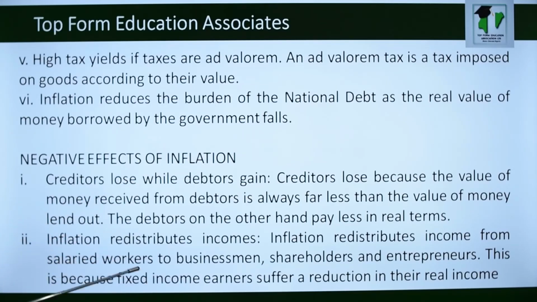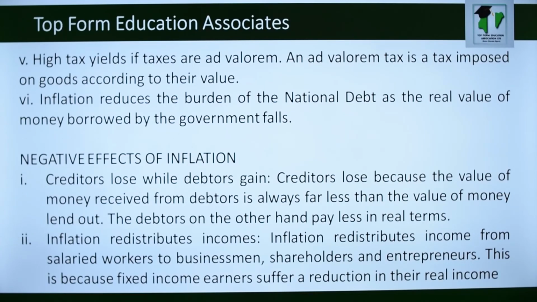Inflation redistributes income. Inflation redistributes income from salaried workers to businessmen, shareholders, and entrepreneurs. This is because fixed income earners suffer a reduction in their real income. Who suffers during inflation? It's fixed income earners. Their income remains stagnant, constant.